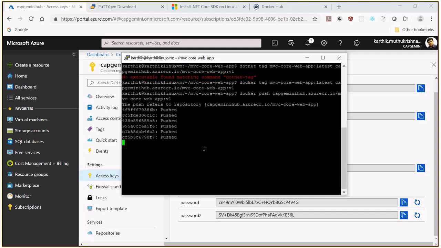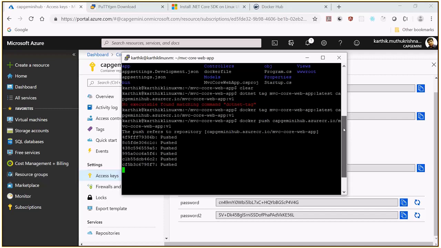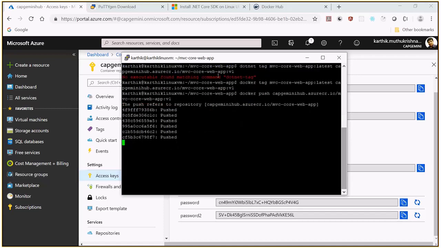Okay, next time it should not take this much time. So Docker, I have tagged it and I pushed it. That's it. This is right, capgeminihub.azurecr.io, MVC core web app. In that it is trying to push all the things. Once it is pushed, we should get that message.